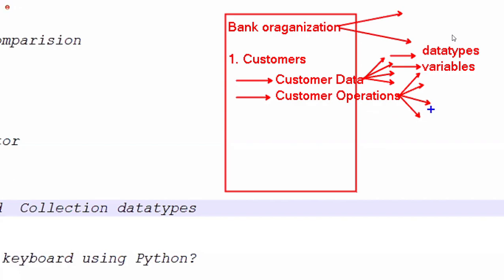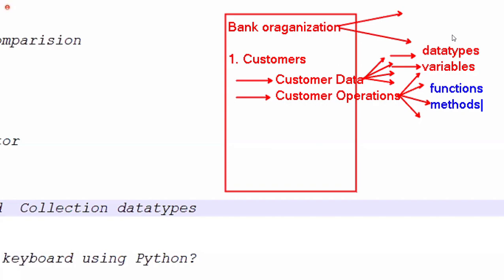So for the operations part of the organization, representing purpose, every language provides the functions concept or the methods concept, or both. For example, C language has only functions, Java has only methods, and Python has both functions and methods.